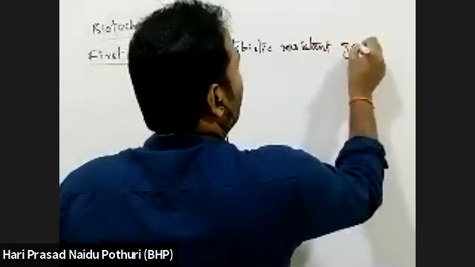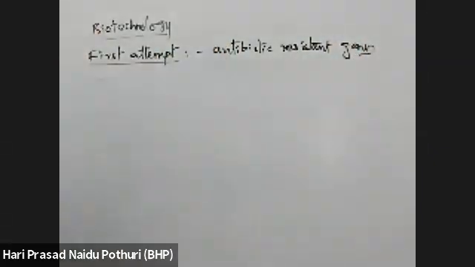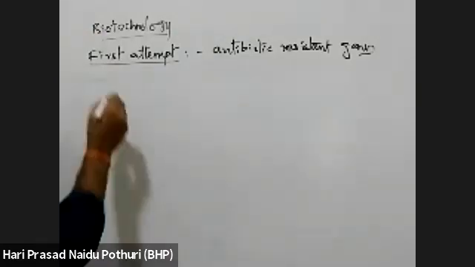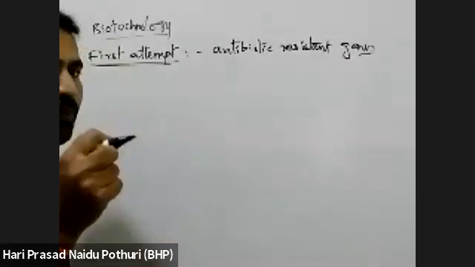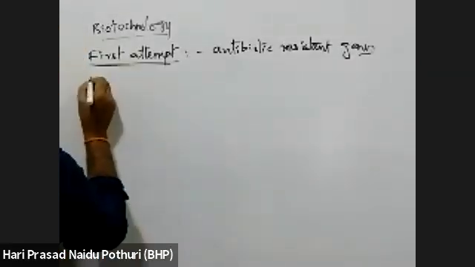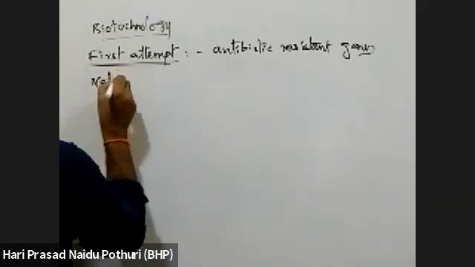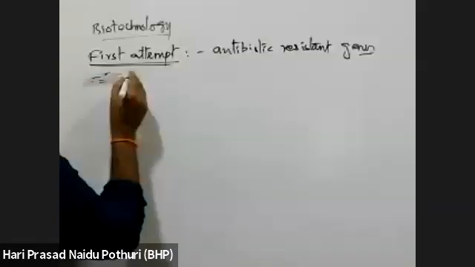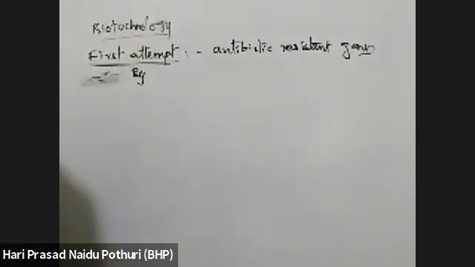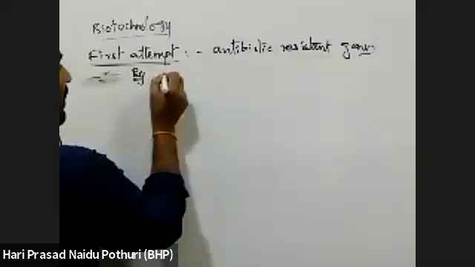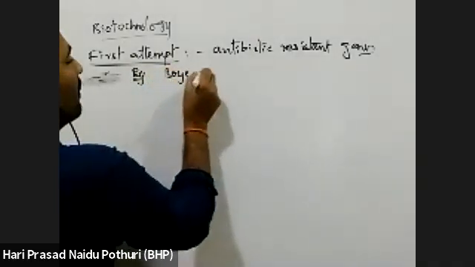So the first attempt in biotechnology was done on antibiotic resistant genes, where a native plasmid of a bacterium was taken. You write this: the first attempt in biotechnology was done by Boyer and Cohen.